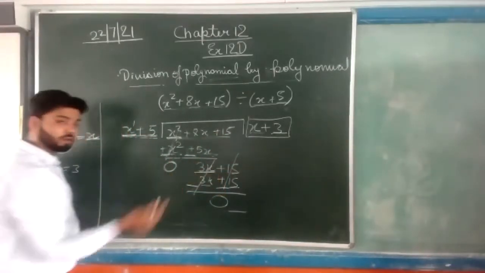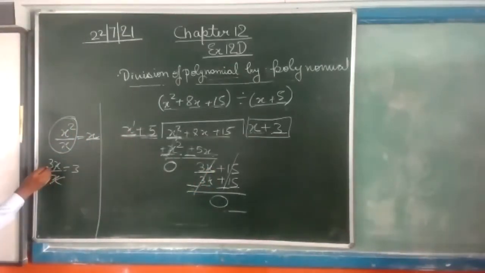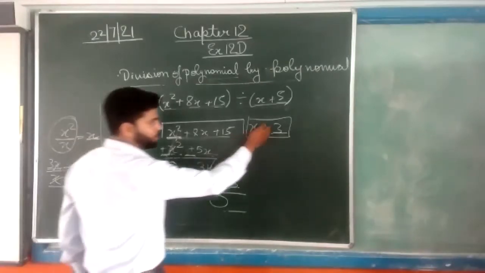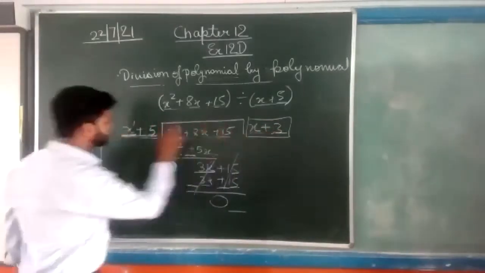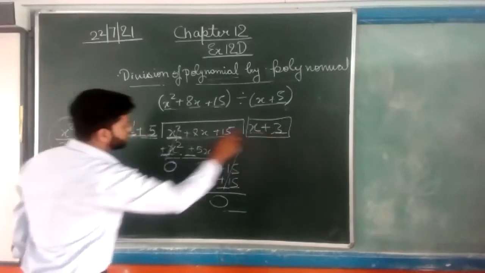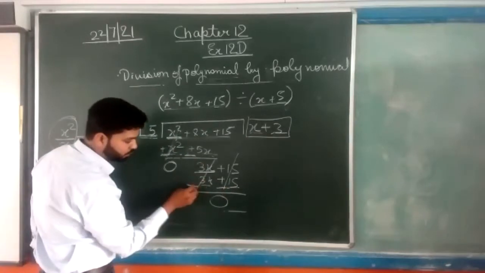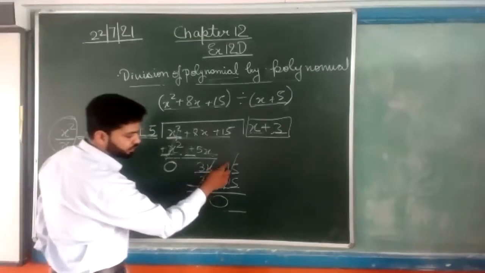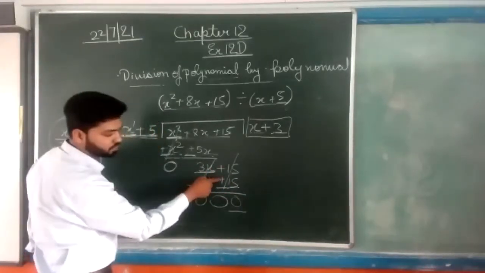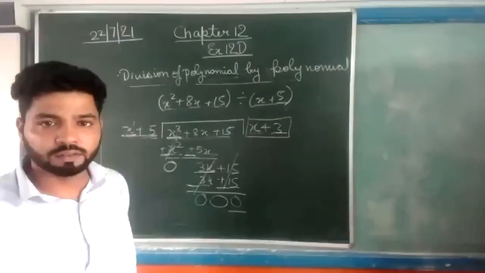Now again we do the same process. We take the first term of this and the first term of this, that is 3x upon x. If we divide, 3 will come. We will write plus 3 here. Again we multiply this 3 with x, that is 3x, and 3 with 5, that is 15. Now we will again change the sign and subtract. 3x minus 3x is 0, and 15 minus 15 is 0. This is not plus, this becomes minus. Okay, everyone can get that?